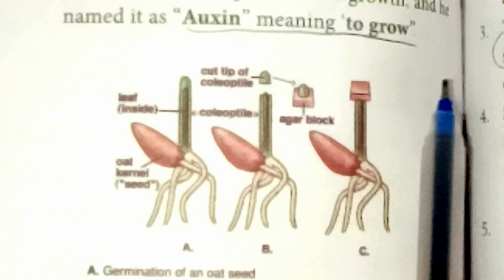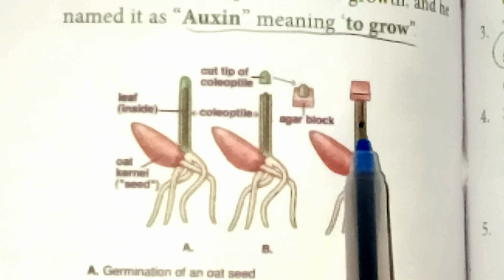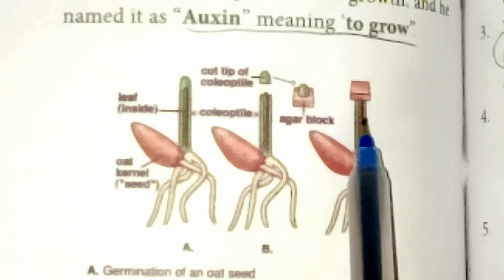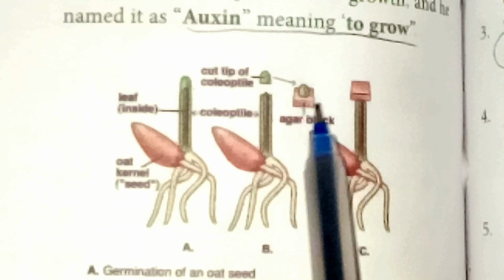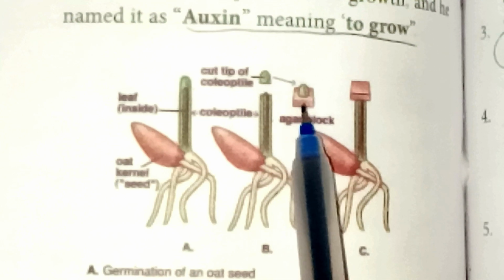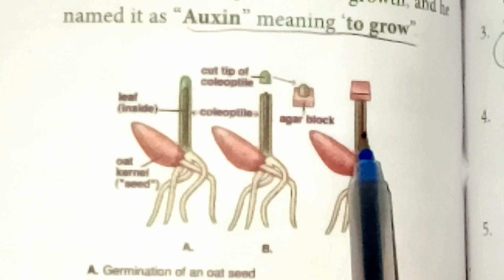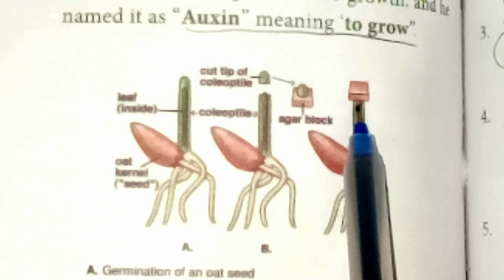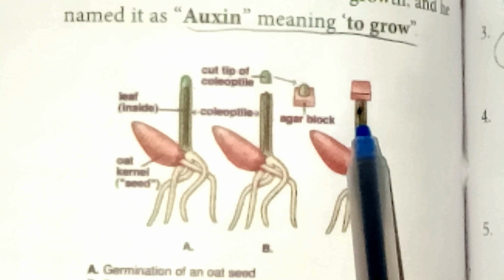In his second experiment, he placed the agar block on the decapitated Avena tips. Then also he did not see any growth response. In his next experiment, he kept the cut tip of the coleoptile on the agar blocks, and after some time he discarded the cut tips and kept this agar block on the cut end of the coleoptile. After some hours, he could see that the coleoptile was showing some growth.